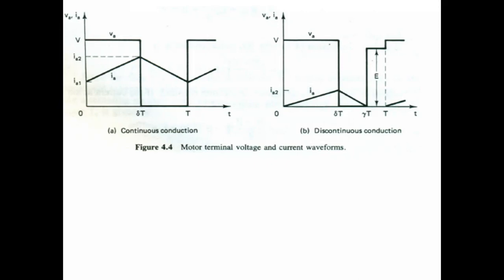So during the duty interval, out of the total energy supplied by the source, only a small part is absorbed by the armature and converter, and that is converted into mechanical energy. Apart from this, there is some absorption in the form of heat in the resistance RA and the switch.